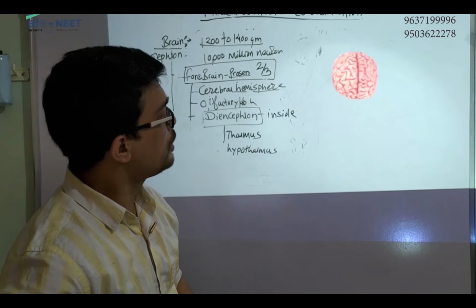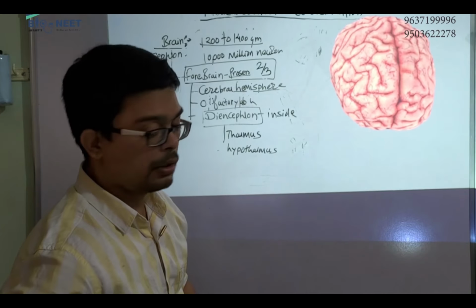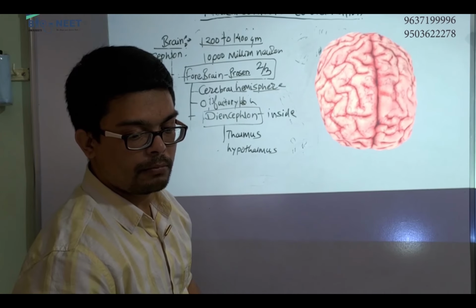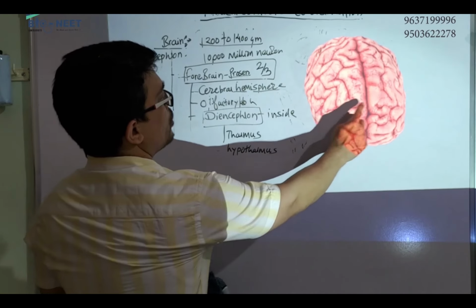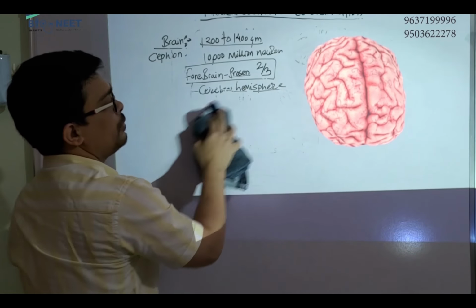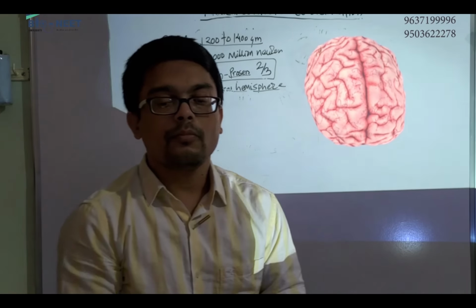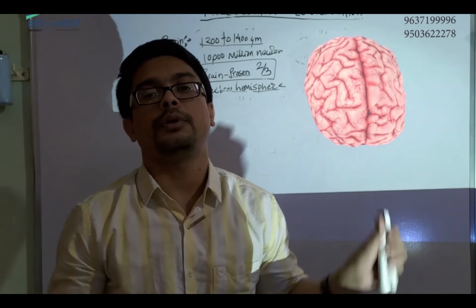Now you can see here. So these are two cerebral hemispheres. First we will see the cerebral hemisphere. So basically cerebral hemisphere covers all the part of the brain.